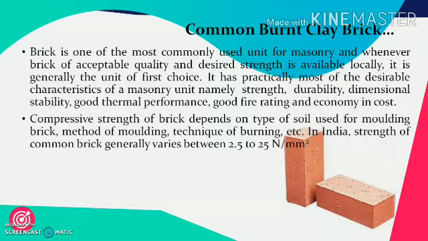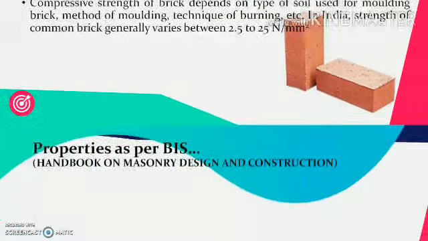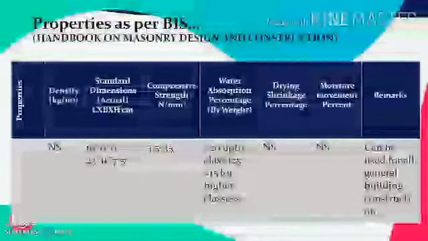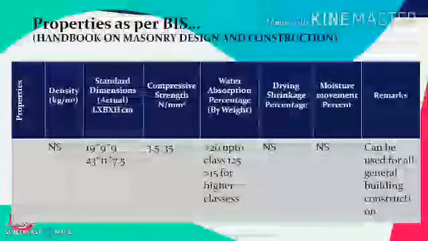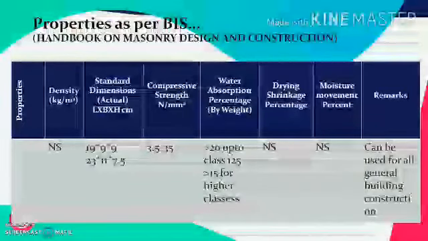The compressive strength of brick depends on the type of soil used for molding the brick, method of molding, technique of burning, etc. If we consider the different kinds of bricks available across India, the strength of common bricks generally varies between 2.5 to 25 Newton per mm square. These are generally used to define the class of the bricks. Let's see the properties as per the Bureau of Indian Standards. These properties have been widely mentioned in the Handbook of Masonry Design and Construction.